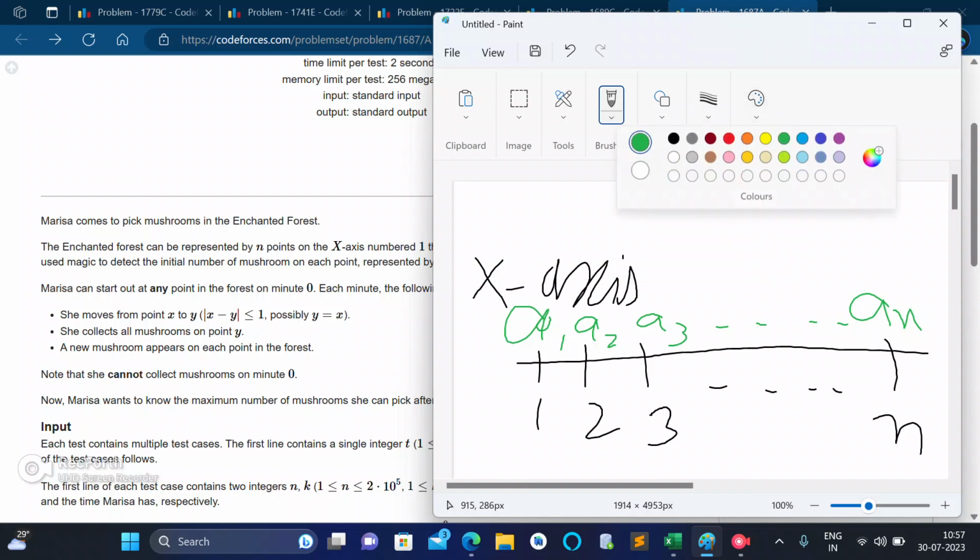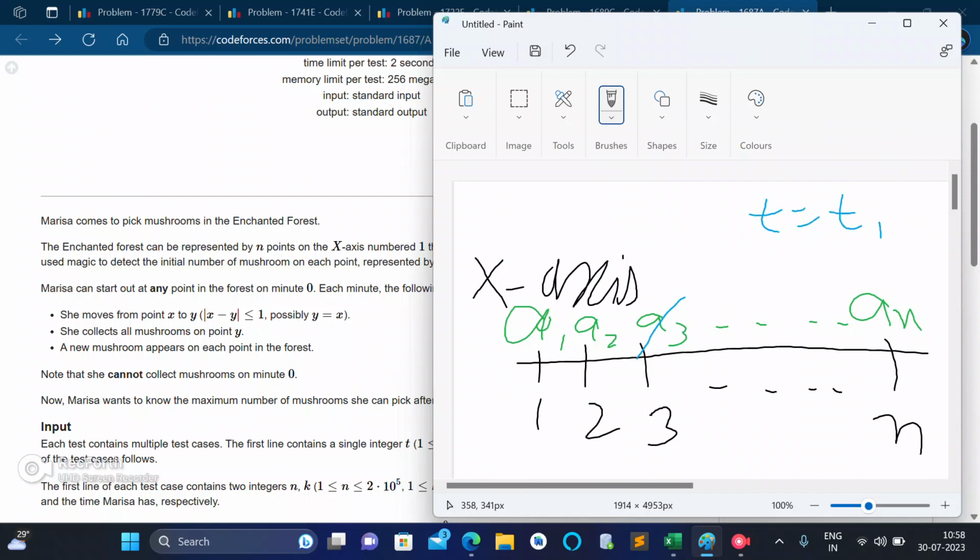Let's say at t equal to t1, you decided to take up the mushrooms at a3. Then you ate a3 mushrooms. As you ate them, it takes 1 minute, and after 1 minute all the values of the other mushrooms increase by 1. a1 becomes a1 plus 1, a2 becomes a2 plus 1, until an becomes an plus 1. And this a3 you have consumed now, so it becomes 0, and then 0 plus 1, it becomes 1.